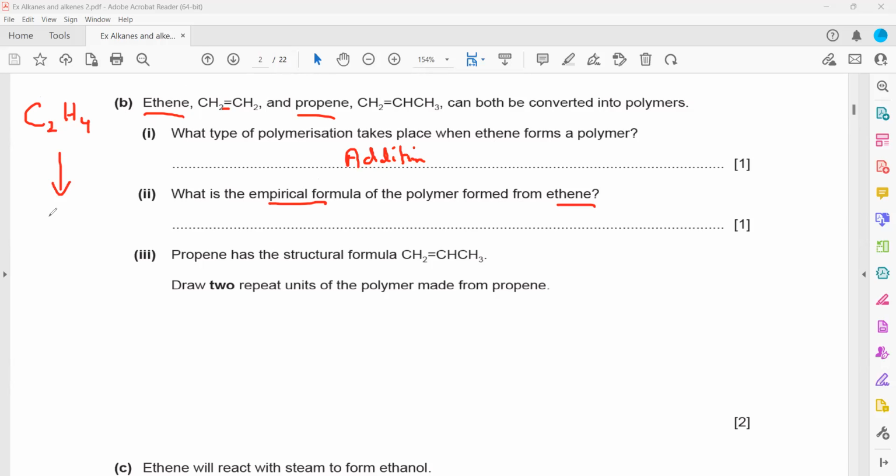CH2. So remember, for any polymer formed, irrespective of the alkene, if the same question was there, what is the empirical formula of polymer of ethene, butene, propene, pentene, hexene, any alkene, the polymer will always have the empirical formula of CH2. So it won't change with the type of alkene, because empirical formula shows the simplest ratio between the atoms. They all have the same empirical formula.